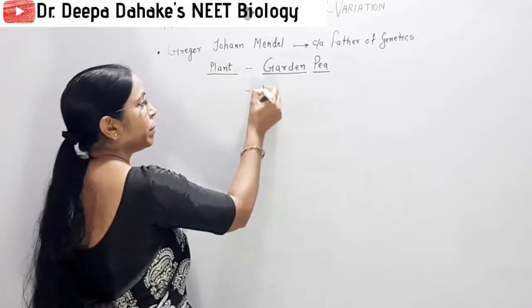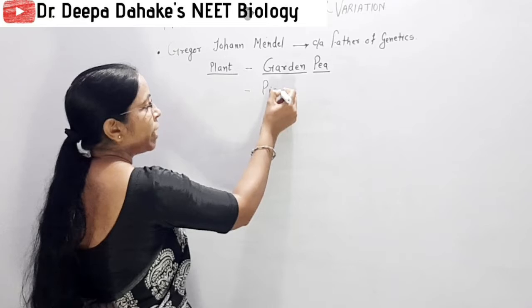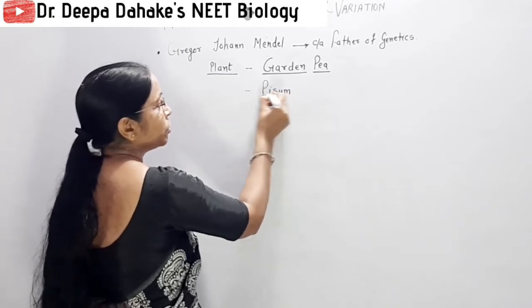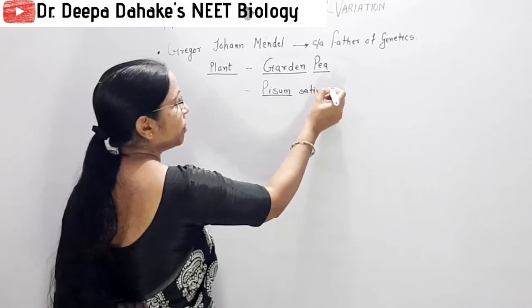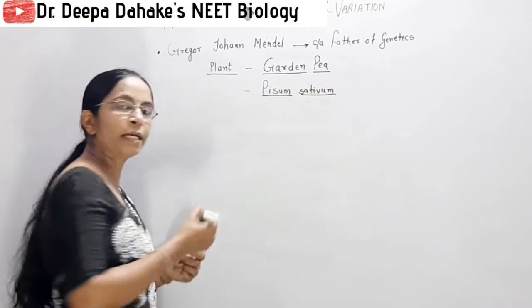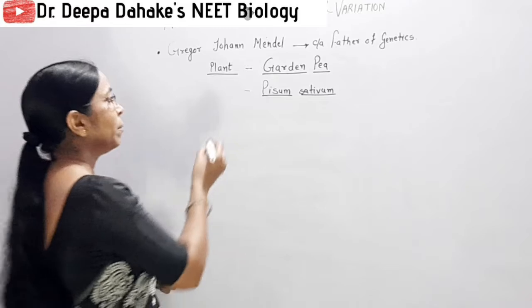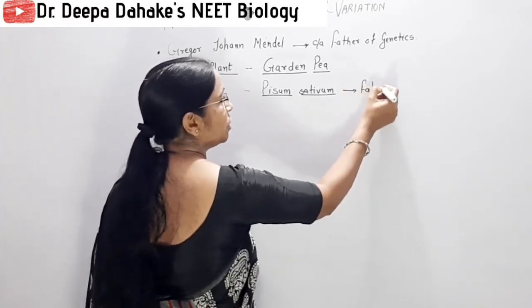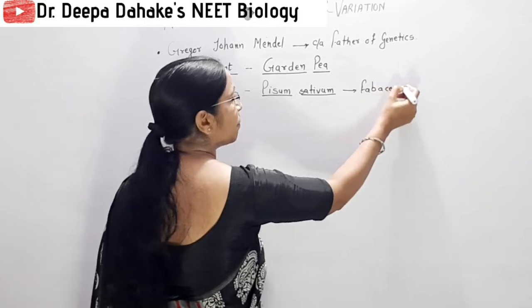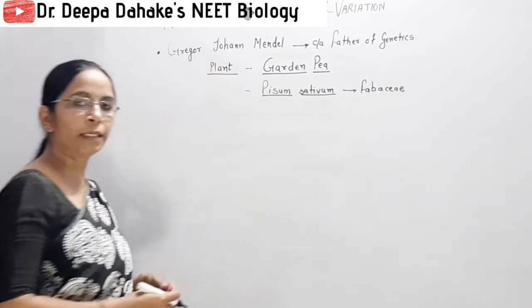The scientific name of the plant is Pisum sativum, and Pisum sativum belongs to the family Fabaceae. Remember this very well.